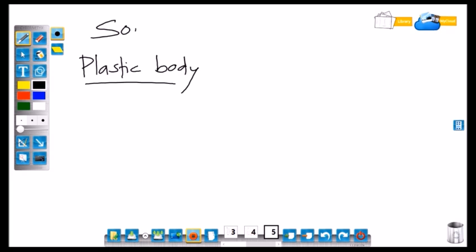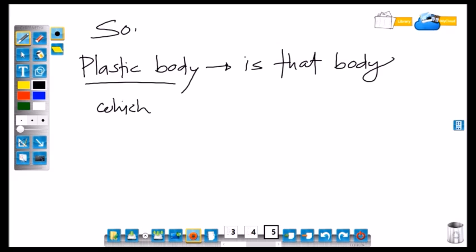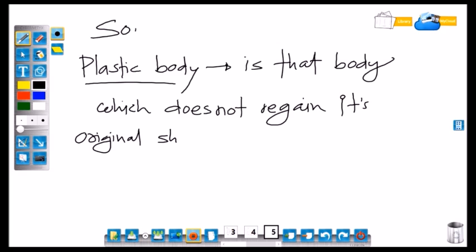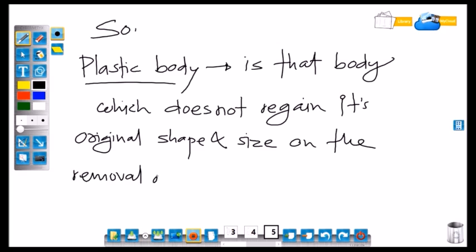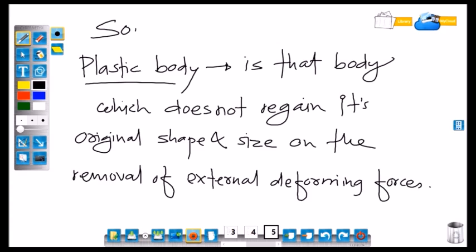So plastic body is that body which does not regain its original shape and size on the removal of external deforming forces.